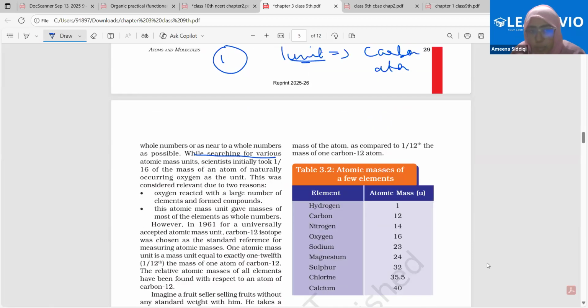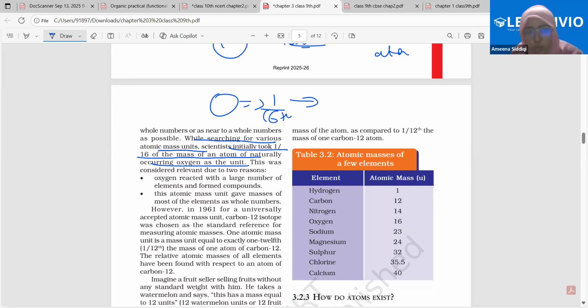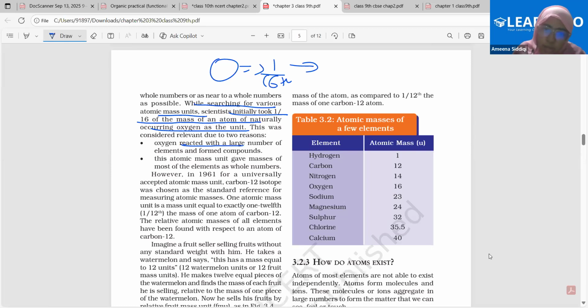While searching for various atomic mass units, scientists initially took 1/16 the mass of an atom of the naturally occurring oxygen as the unit. Whatever the mass of the naturally occurring oxygen was, they said 1/16th of that would be taken as the reference point or the unit. And why did they think so? Because oxygen reacted with a large number of elements and formed compounds, and the atomic mass unit gave masses of most of the elements as whole numbers.